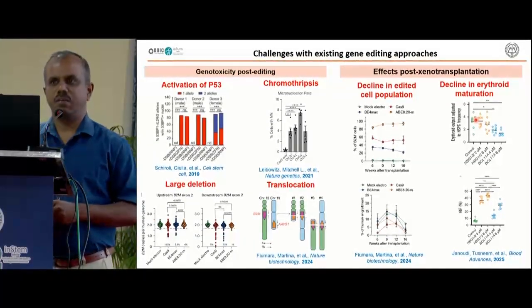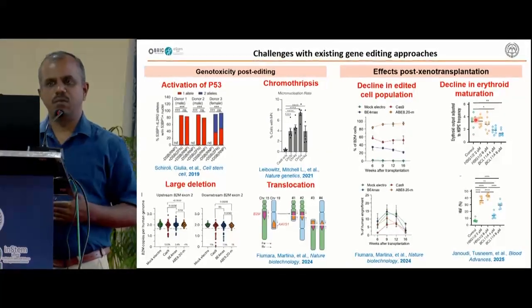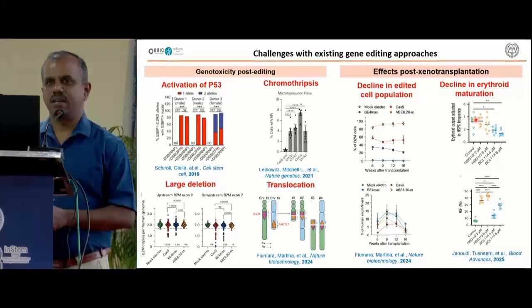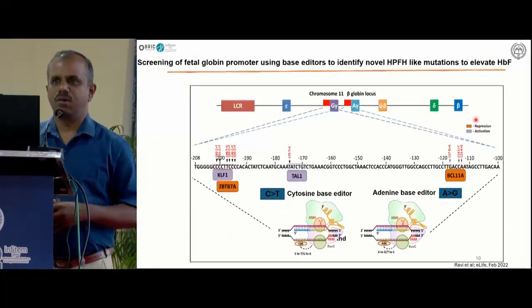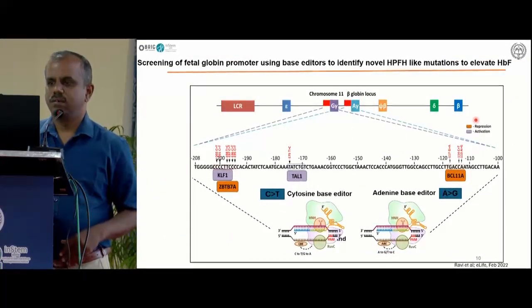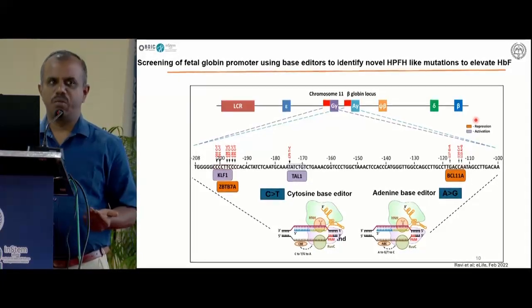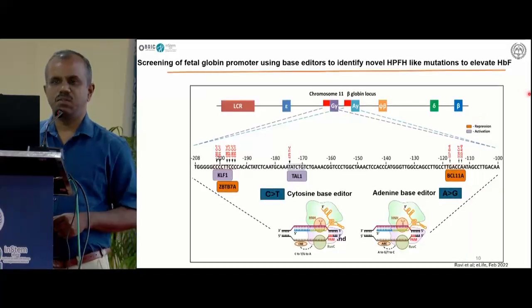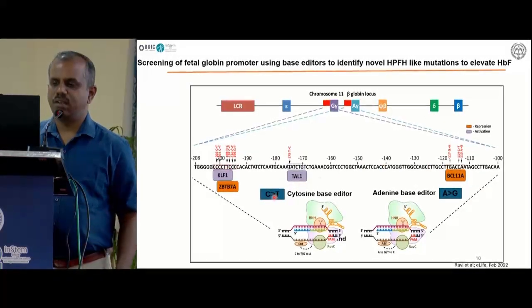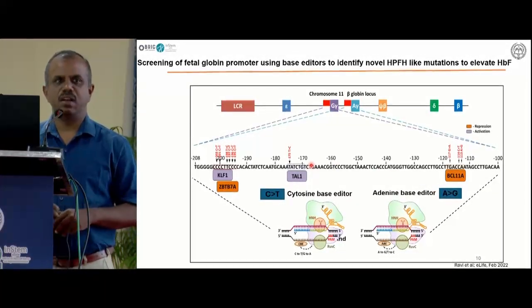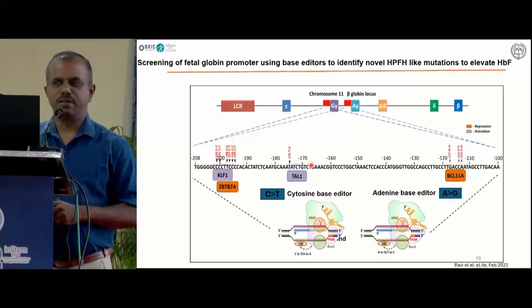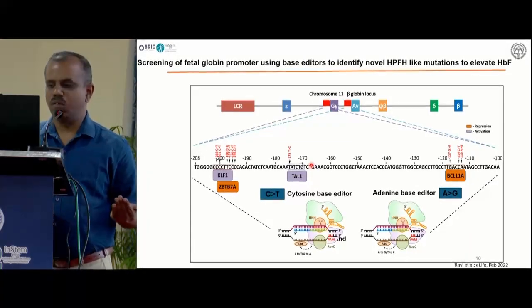So we have to develop an approach that will overcome both these problems: one is avoiding the genotoxicity, and the other is finding a better target. My lab has worked on identifying a better target. In addition to the naturally occurring HPFH mutations, we wanted to identify a better target in the gamma globin promoter. To do that, we used base editors to screen the entire gamma globin promoter with two different base editors, a cytosine base editor and an adenosine base editor, and converted all the possible cytosine and adenosine residues into thymine and guanine, and then looked for the activation of fetal hemoglobin levels.